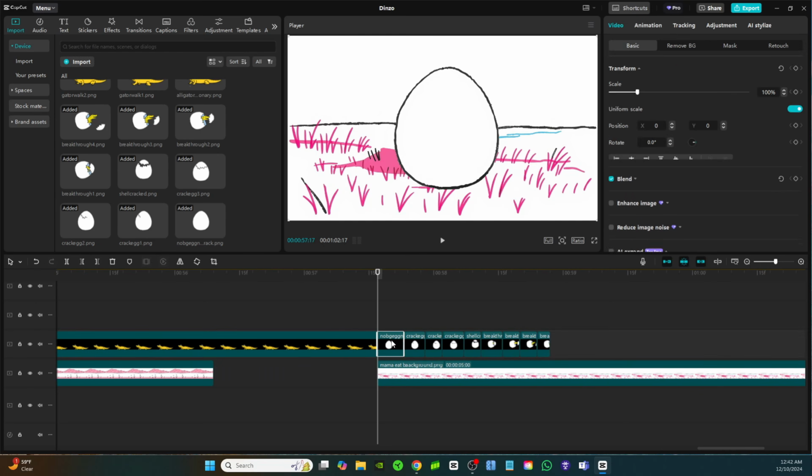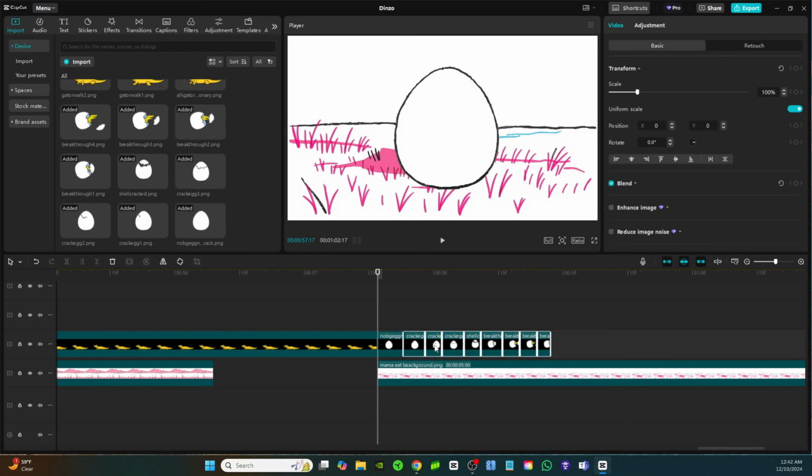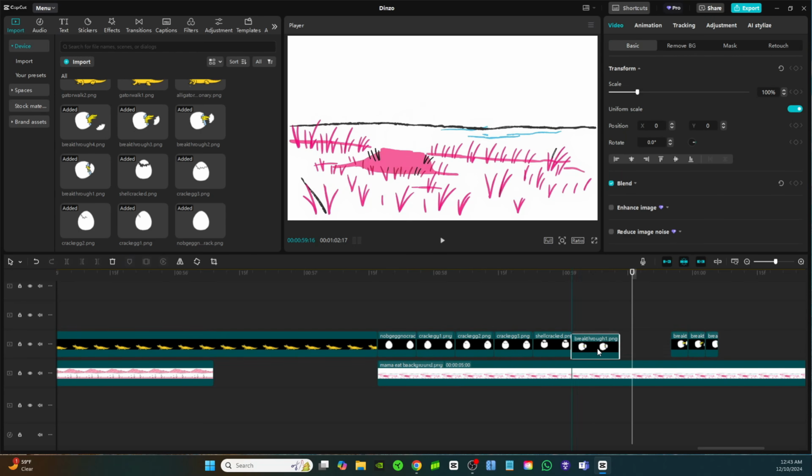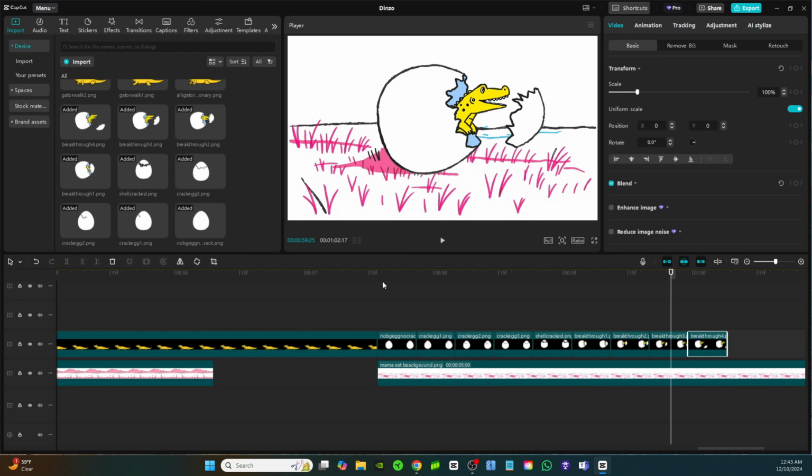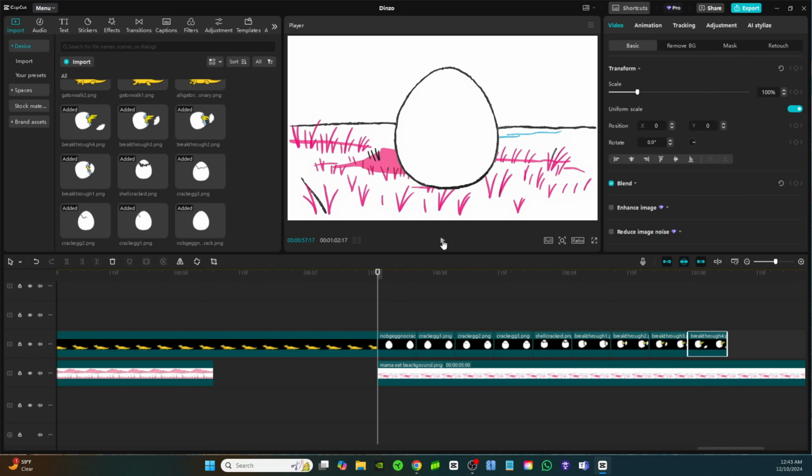I want to make these a little bit longer, each one. So I made them too quick. All right, now that I made it a little bit longer, let's just check it out. I think that looks really good. That's about the right speed for this to be happening at. Now, another thing that we can do is we can make the egg jump and bounce, which is what I did in the original video.